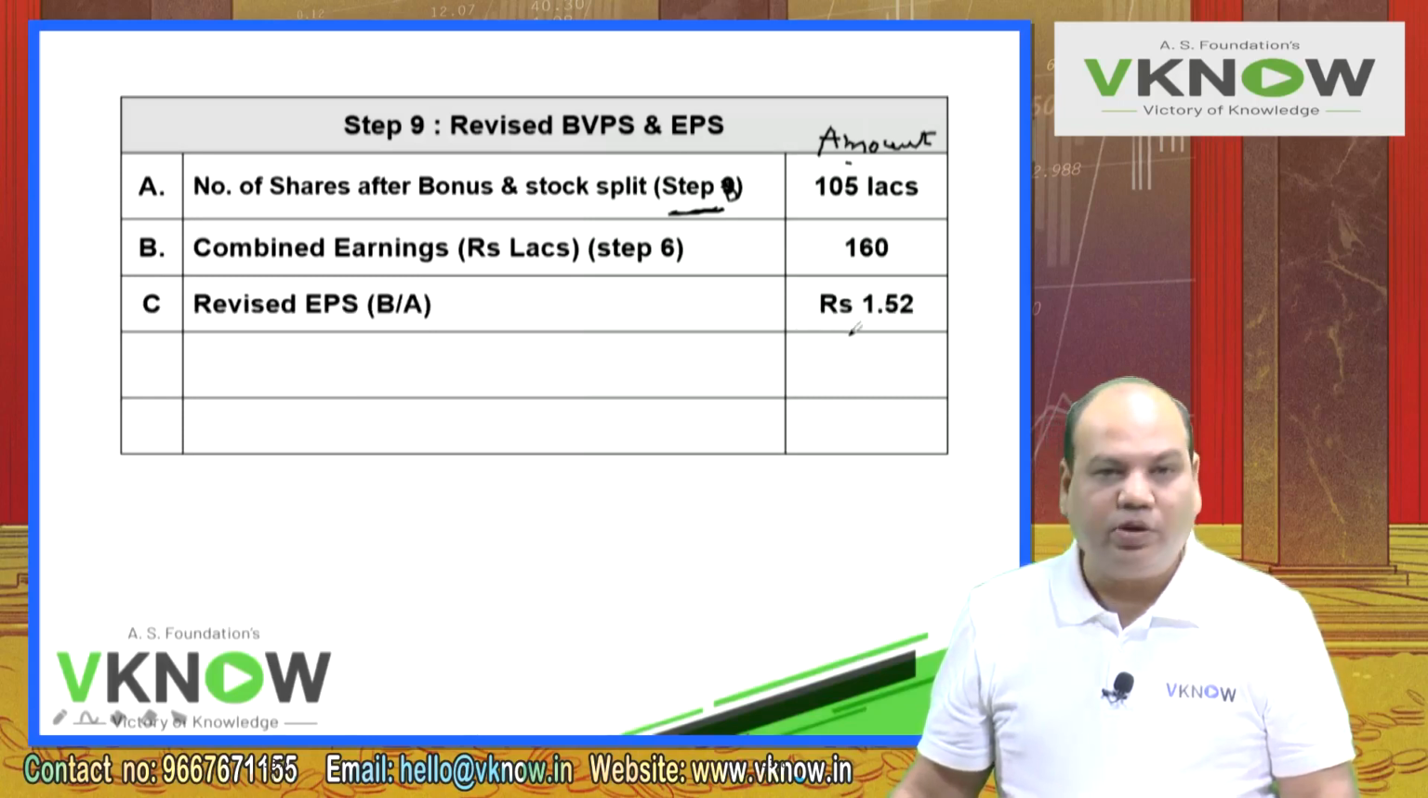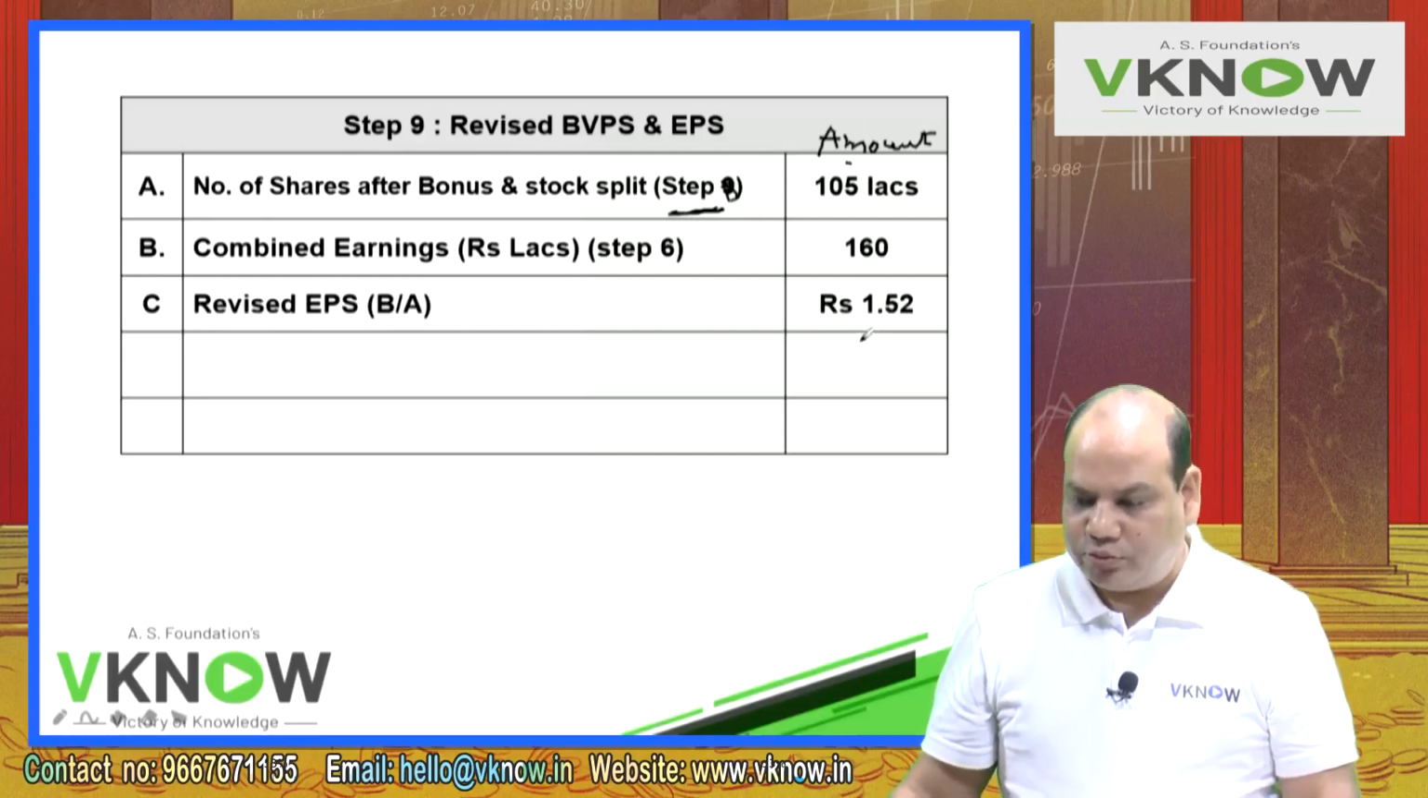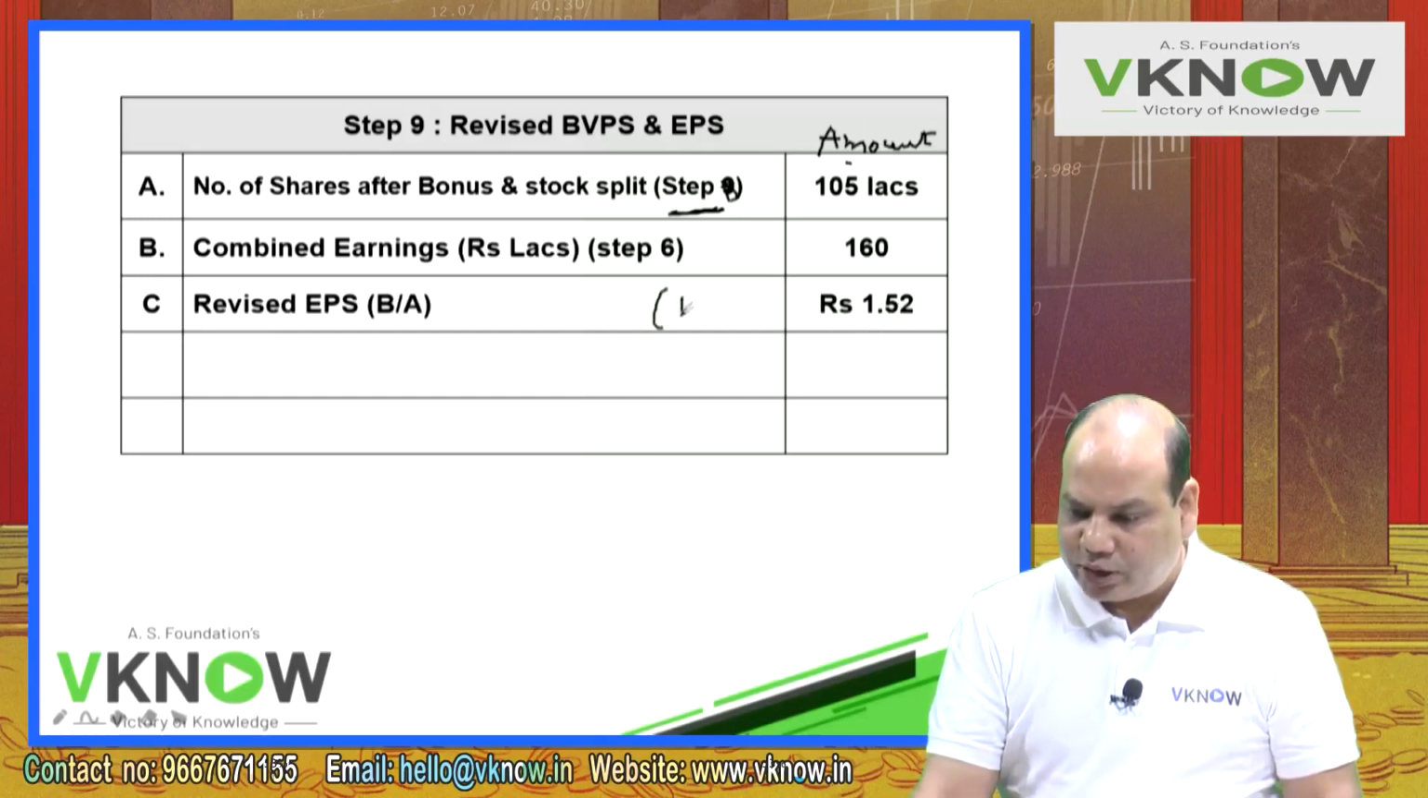Revised EPS will be rupees 1.52, not lakhs. Rupees 1.52, B upon A, in bracket rupees. This figure is in rupees. This is in rupees in lakhs. This is numbers in lakhs. So every figure has a different unit.